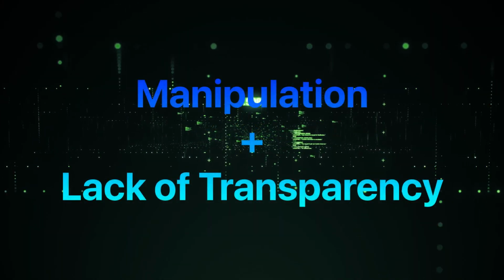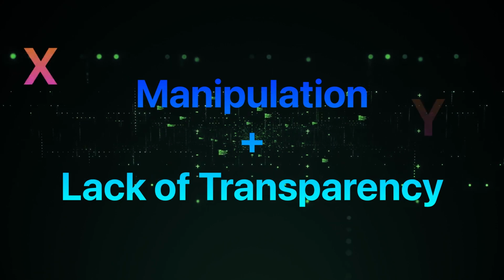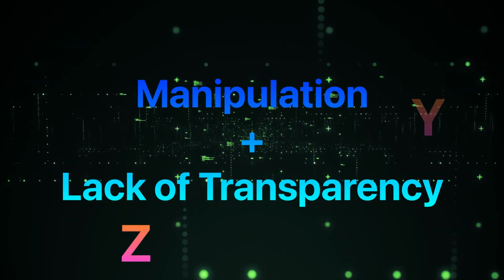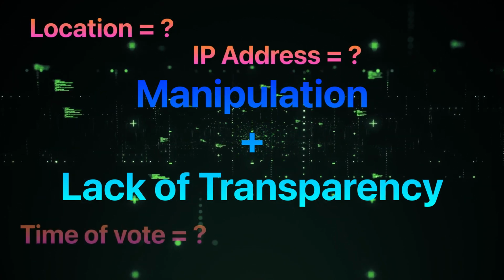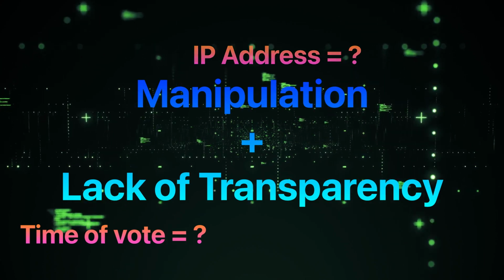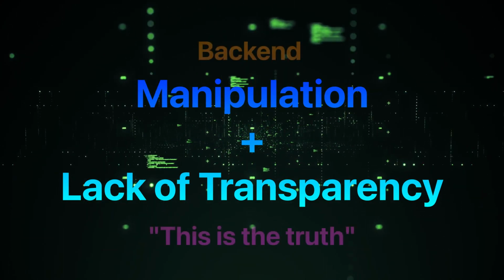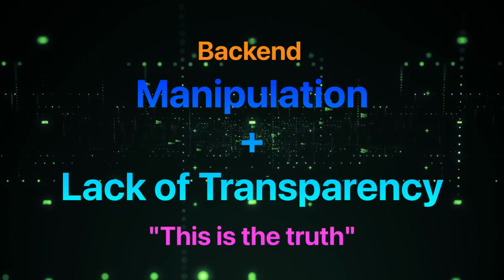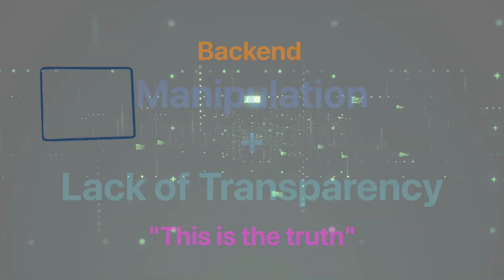Now, the tables that are in that SQL database would likely have more than just a counter for votes X, Y, or Z. There would probably be one that was recording where the user was, what IP they had, what time it was. But ultimately, if you can access that database server, you can manipulate any of it. The front end just displays what the back end is telling it. So if the back end has been modified in some way, the front end isn't lying to you. It just doesn't know that it isn't telling the truth anymore.